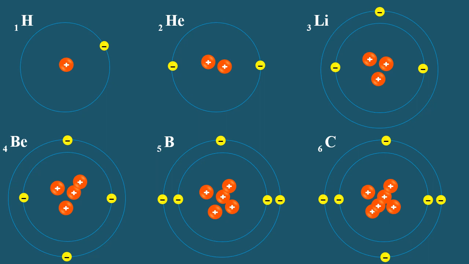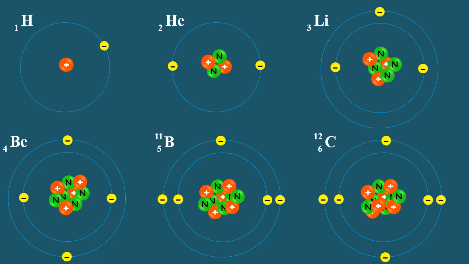So the most abundant isotope of hydrogen is protium, which contains 0 neutrons. Helium contains 2 neutrons, lithium contains 4, beryllium 5, boron 6, and carbon contains 6 neutrons. So the mass number of carbon is 12, boron is 11, beryllium is 9, lithium is 7, helium is 4, and the mass number of hydrogen is 1.